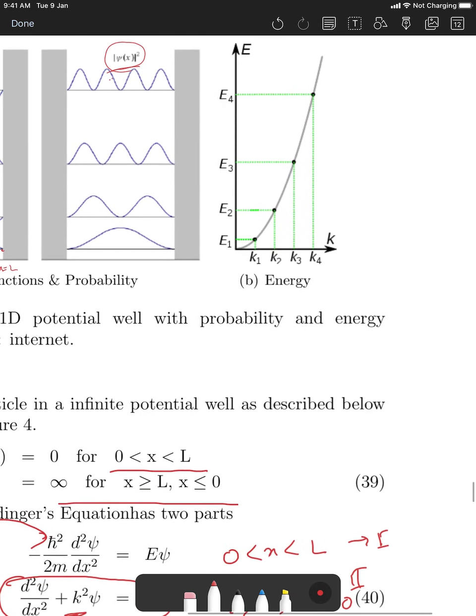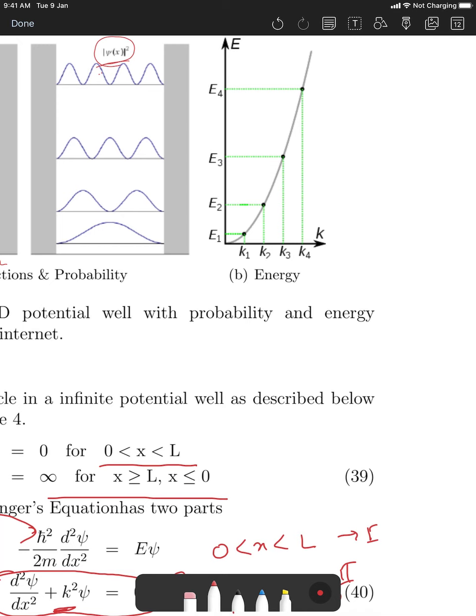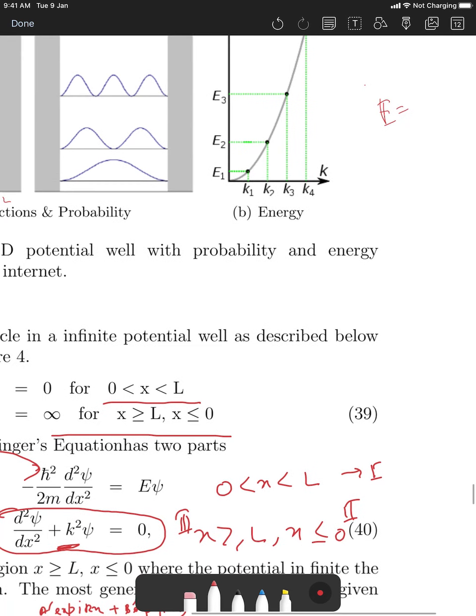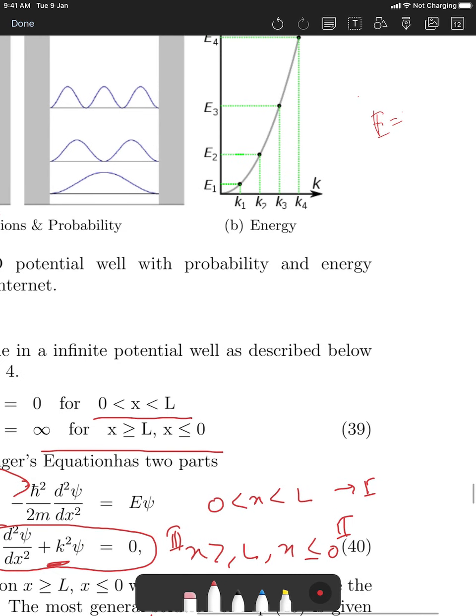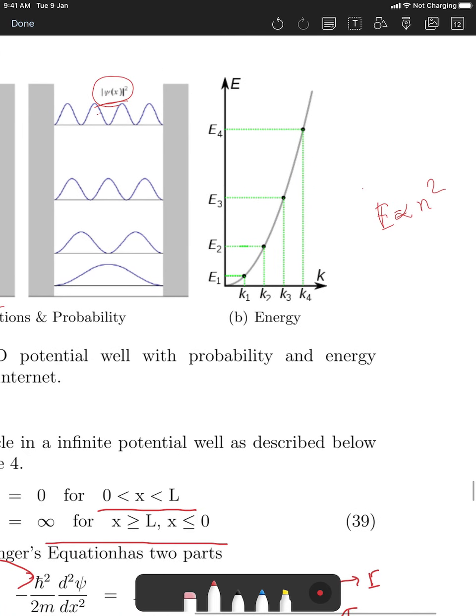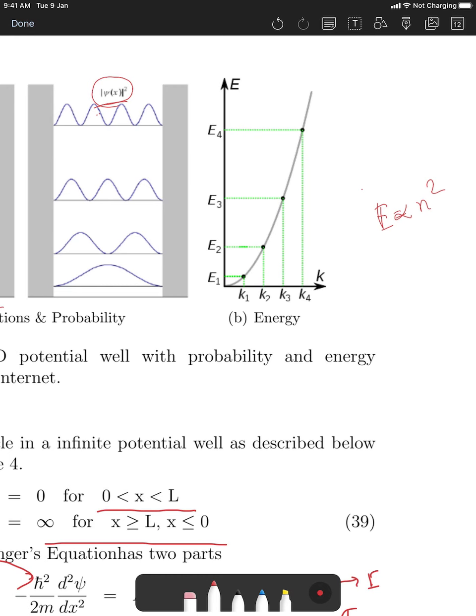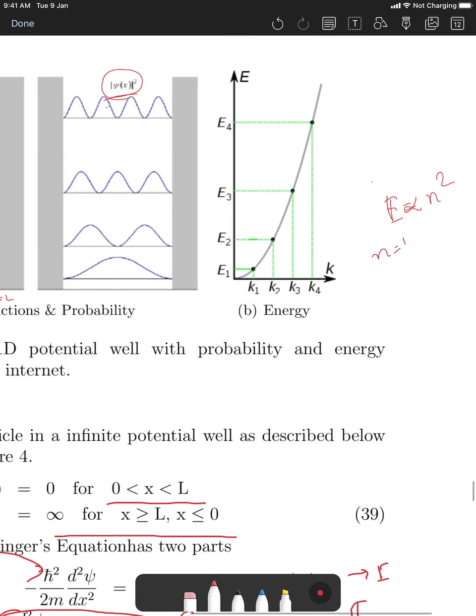And let's look at the energy. So remember, okay, let's forget the full expression. It was proportional to n square. So it looks like a parabola, and it is a parabola. But remember, n is not a continuous number, n are discrete: 1, 2, 3.